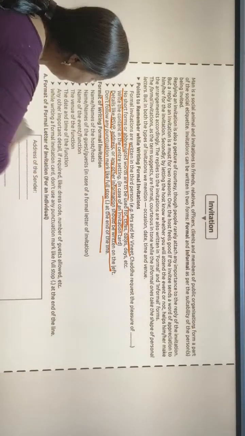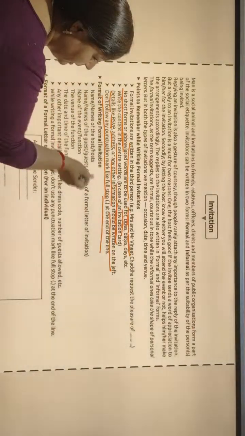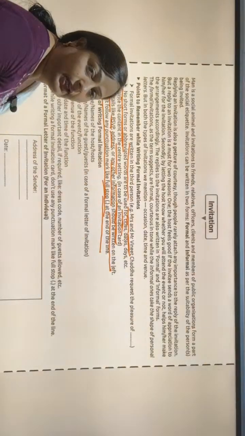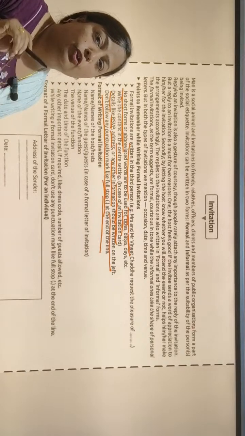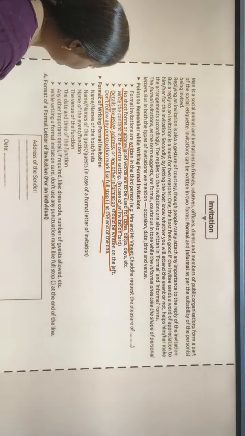These should be written on the left. Don't use any punctuation mark. When we are writing an invitation in card form, we must not use punctuation marks.